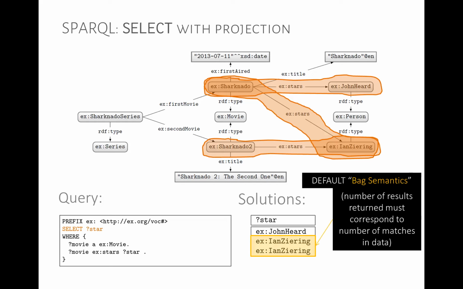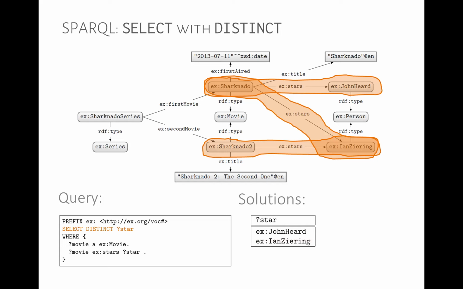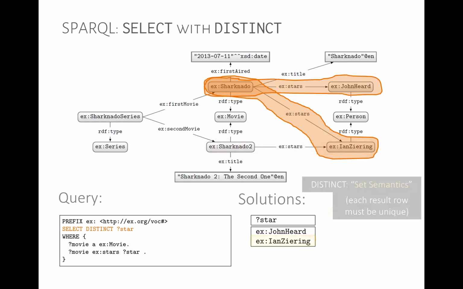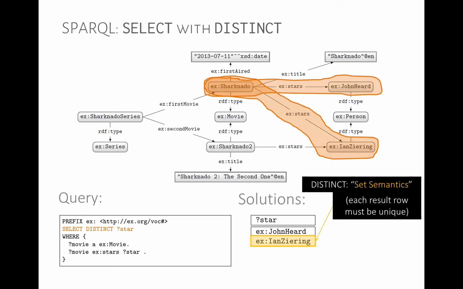If we want to remove that, we just add distinct, like in SQL. Select distinct star, and now we don't have any more duplicate results. We deduplicate the solutions we return. So this is called set semantics. It means that each result row must be unique. You probably would have seen this in SQL and relational algebra. SQL is bag semantics, at least the classical relational algebra is set semantics.